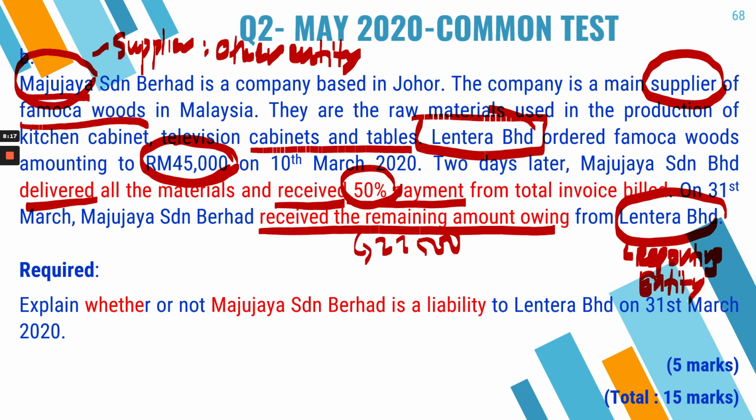So we are Lantera now, and Maju Jaya is our supplier. So we're going to look at whether or not Maju Jaya is still a liability to Lantera by 31st of March 2020. Remember, by 31st of March 2020, the payment was fully received by Maju Jaya from Lantera. So it means that Lantera has made full payment.